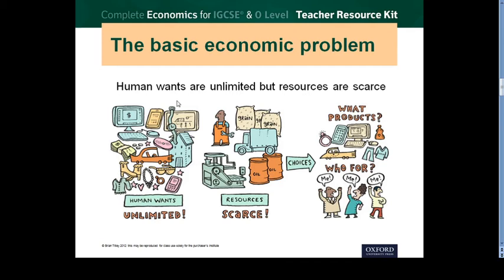In the same way, the economic problem arises when you have unlimited needs and wants. Everybody wants everything, many things, but the resources that are there to produce those things are very limited. So this is the problem. Now, from the government perspective or the individual business perspective, everybody wants something. People are demanding goods and services, but the resources they have are limited. They cannot produce everything for everyone. They need to make a choice about what products they are going to produce.